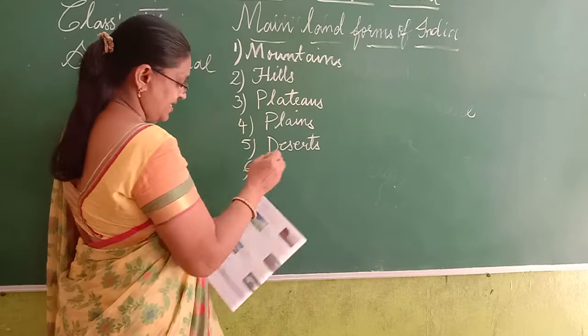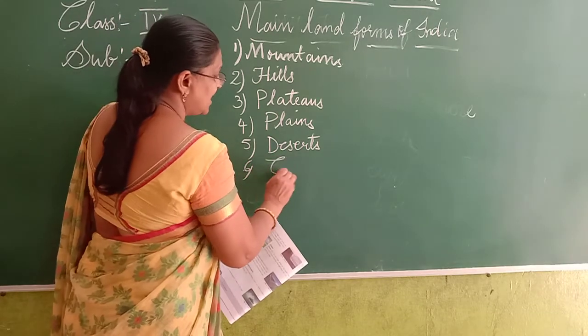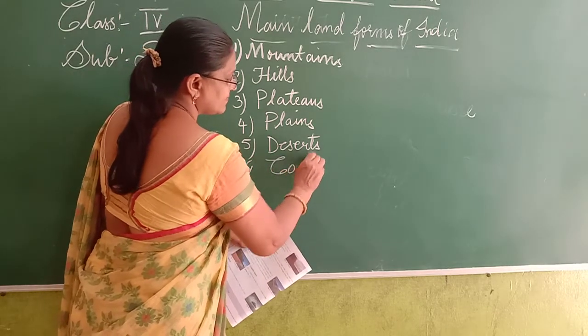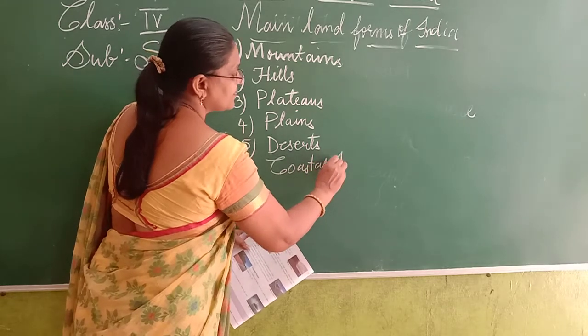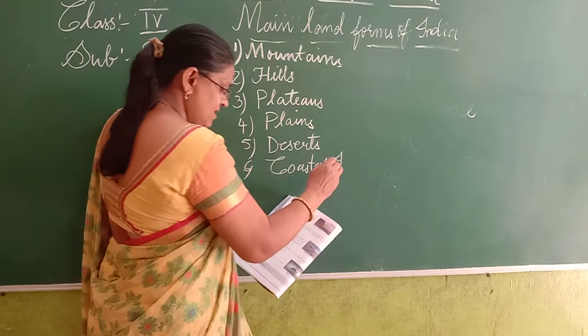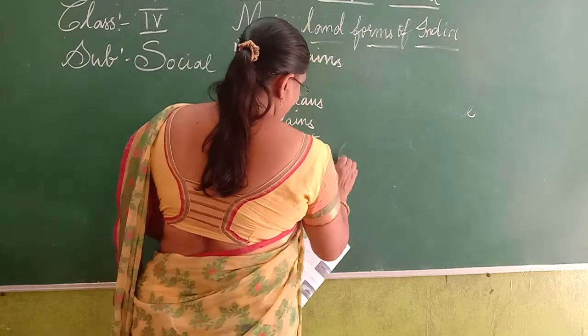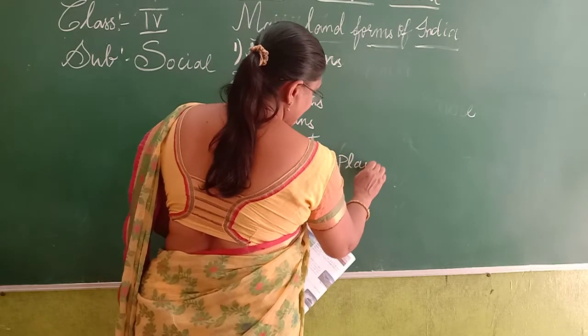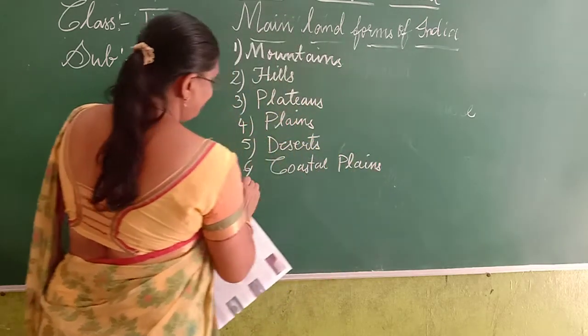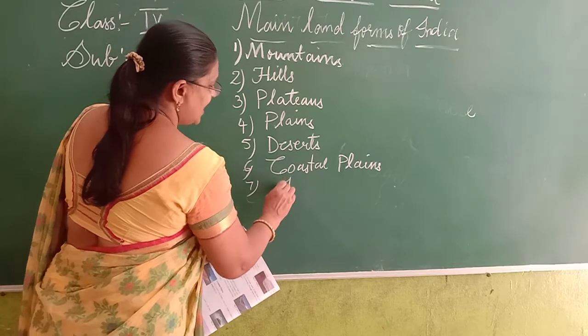And the sixth one is coastal plains, then islands.